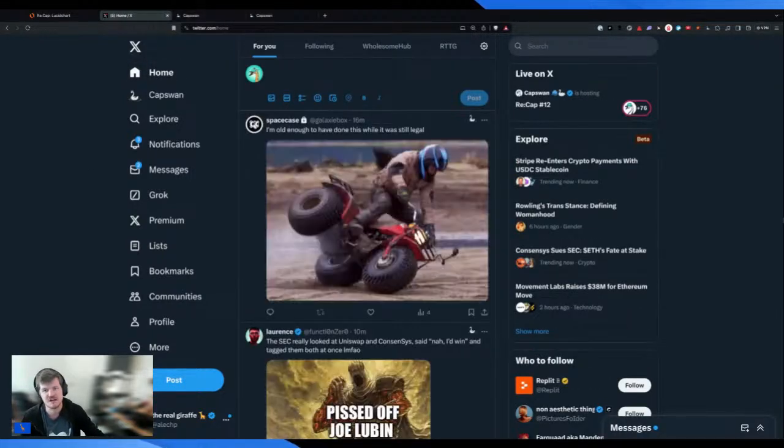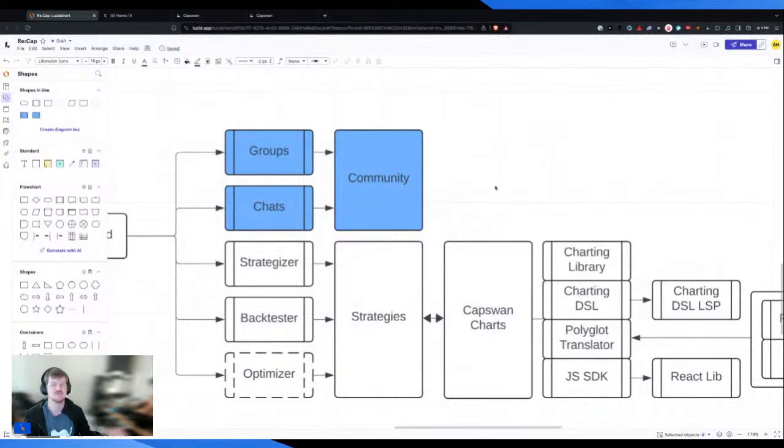And I'm really excited about this because of this kind of community integration. We're going to have a paid group feature where you're going to be able to charge people money to join your group. However, beyond that, you're going to be able to use this to share calls, share dashboards, share strategies, chat across sites, right? And then you're going to be able to easily access that community wherever you are. So I'm really stoked about this. This is the next stage of CapSwan.